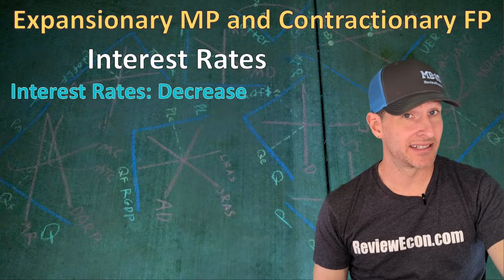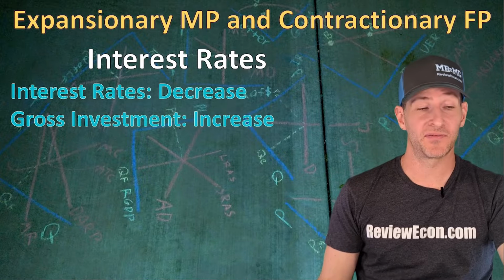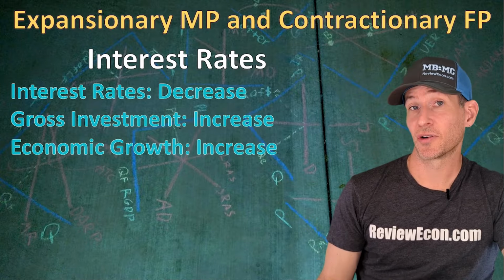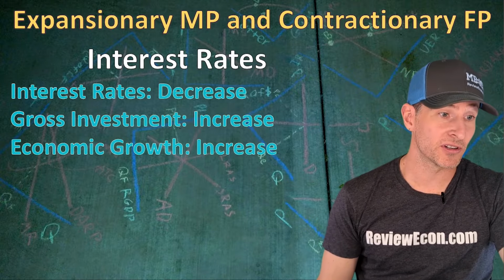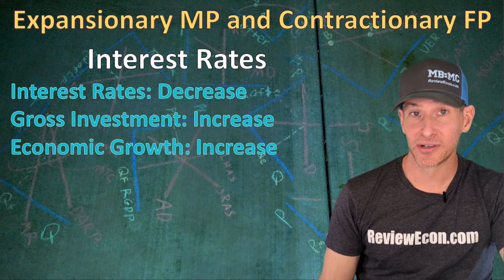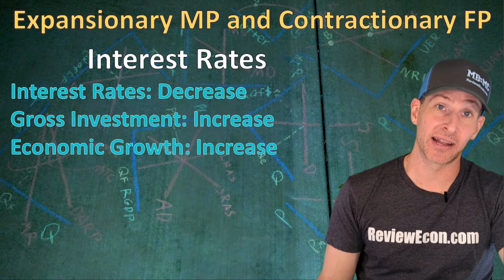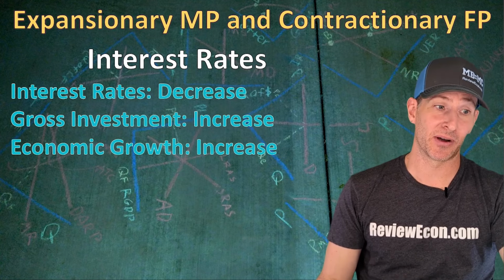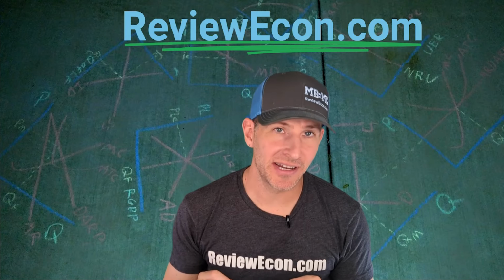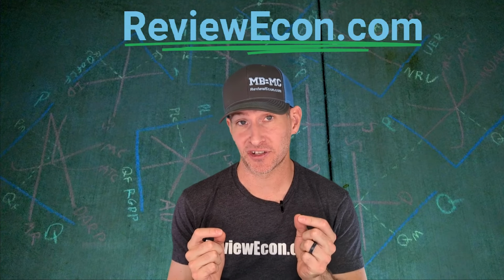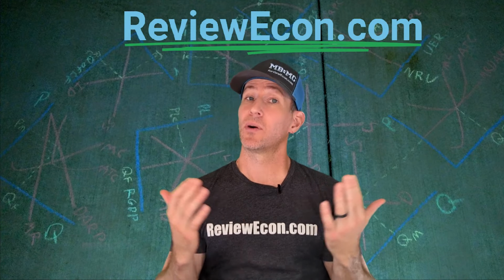That means we're going to definitely see an increase in gross investment and an increase in the economic growth rate. So again, while they are opposing forces in the ASAD model, here they are actually working together in regards to the interest rate, gross investment, and economic growth. And there you have it. That is everything you need to know about the interactions between monetary policy and fiscal policy. They can work together or opposed.